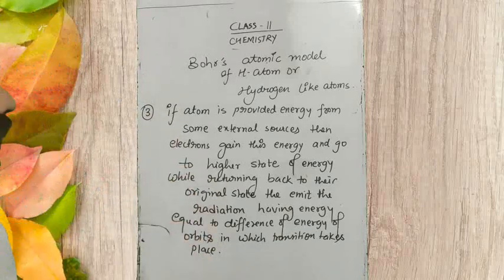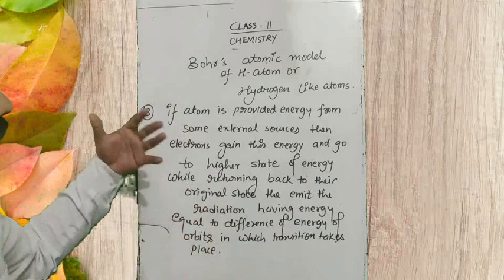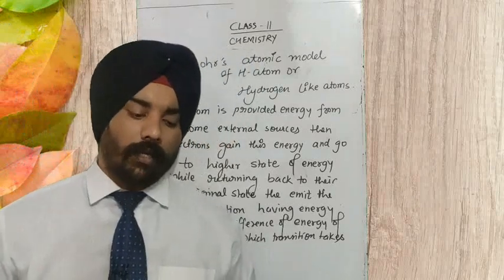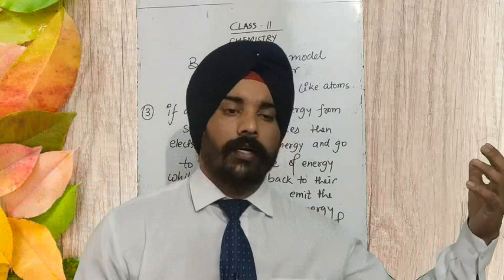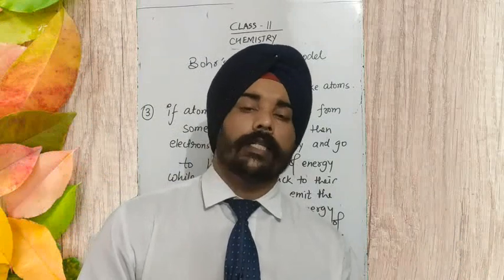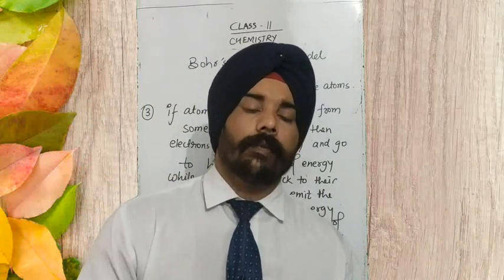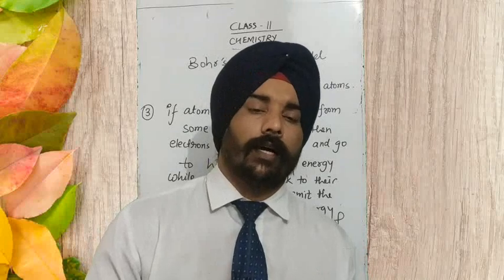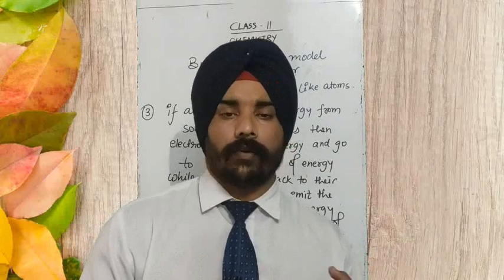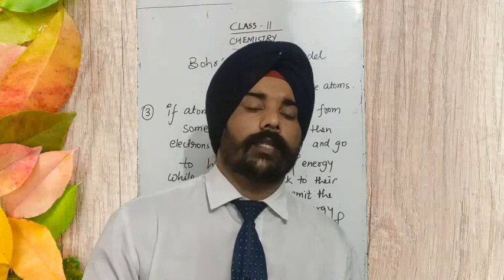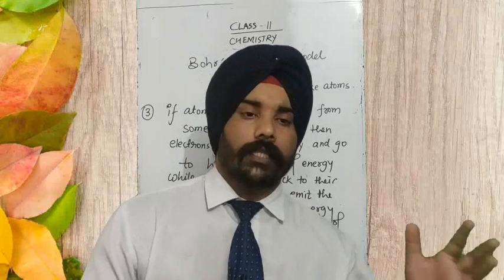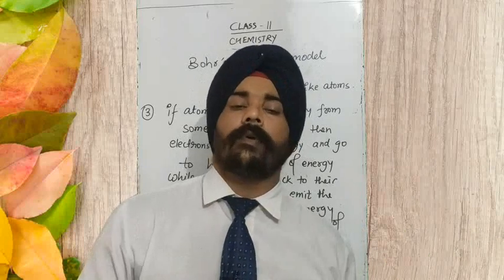So what is Neil Bohr's atomic model? The third postulate says that if we provide energy to hydrogen gas from some external source, like in the last video lecture we studied the atomic spectra of the hydrogen atom, we filled hydrogen gas in a discharge tube and passed an electric discharge through it. The atoms get excited and produce a line spectrum with a number of lines: Lyman series, Balmer series, Paschen series, Brackett series and Pfund series.